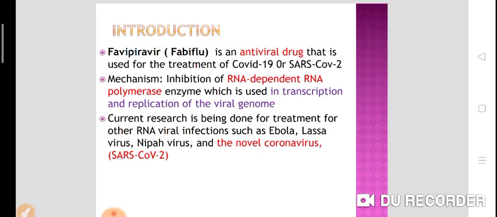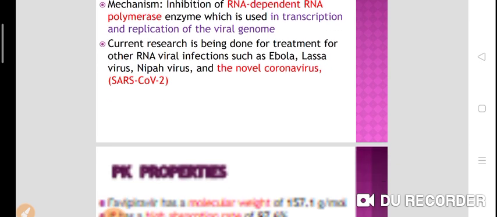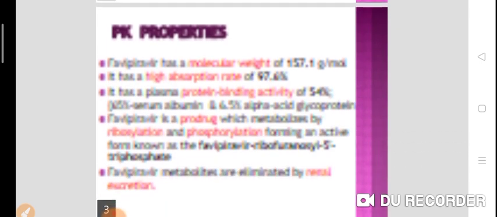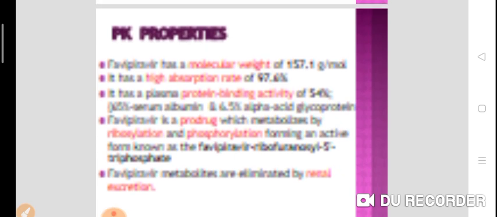Now current research is being done for the treatment of other RNA viral infections such as Ebola virus, Lassa virus, Nipah virus, and the novel coronavirus that we are using this drug for. Now, why are we discussing the pharmacokinetic properties?